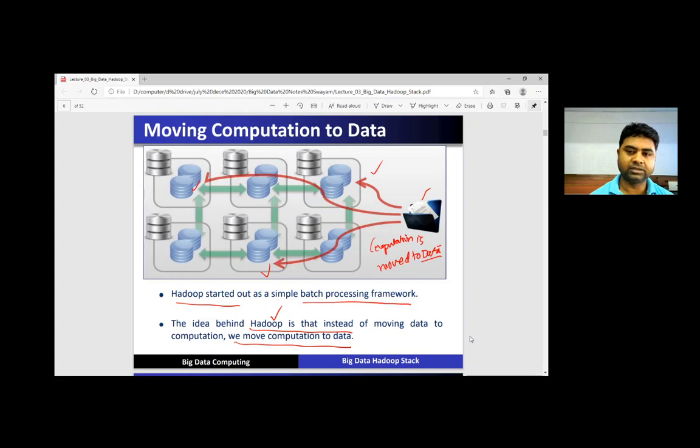So in that case, from the compute node, we make a set of code, or a program, and we send that program to the data center to perform computations. After performing computations, the result will also be stored on that particular data center on different data nodes.